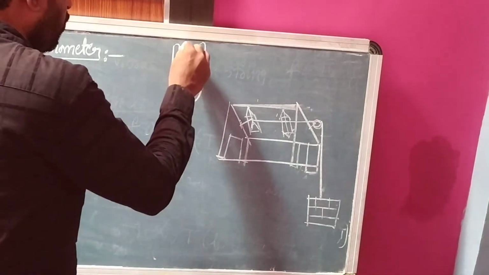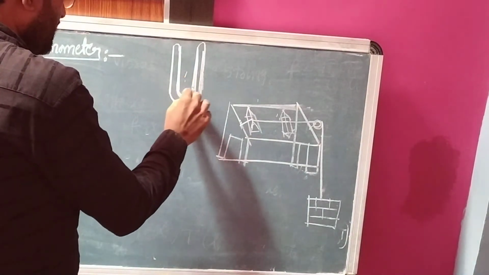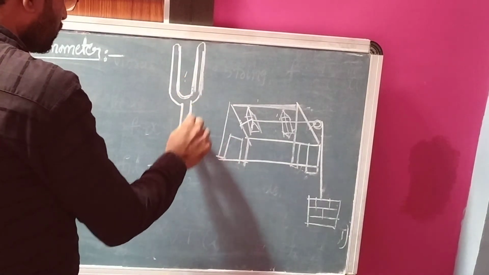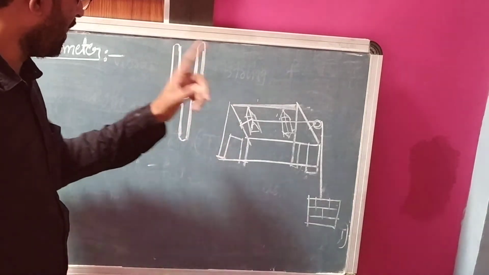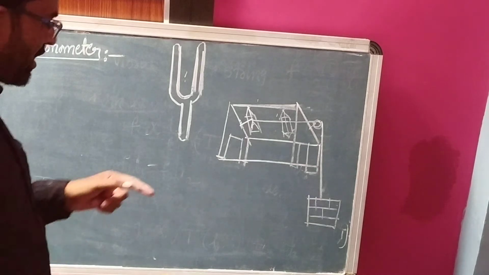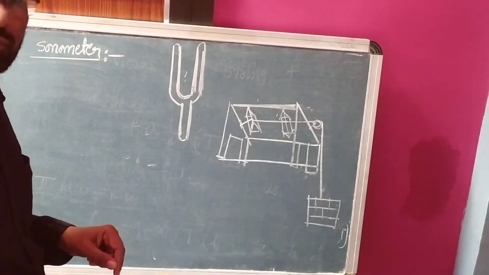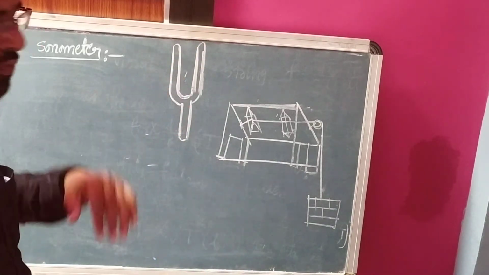What is a tuning fork? This is a tuning fork. It consists of a stem and two prongs. When you strike it with a rubber hammer, it vibrates at a certain frequency. This is a tuning fork.